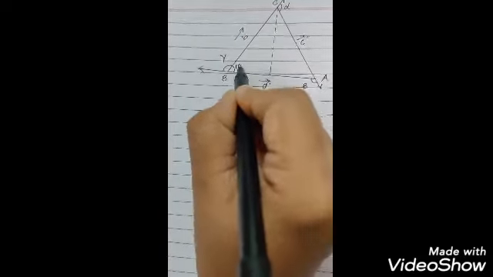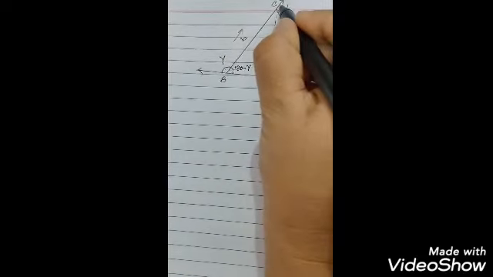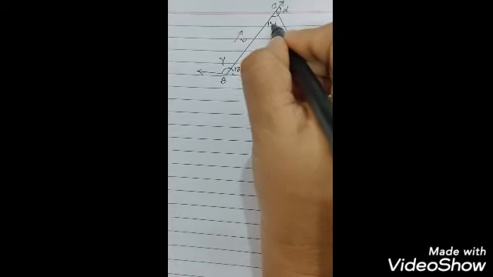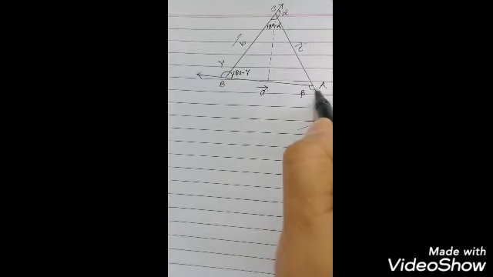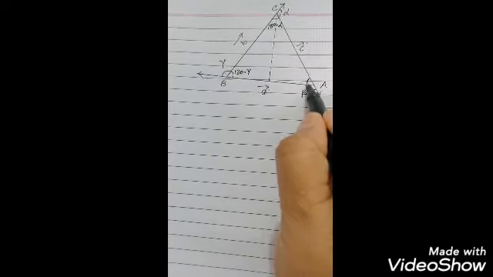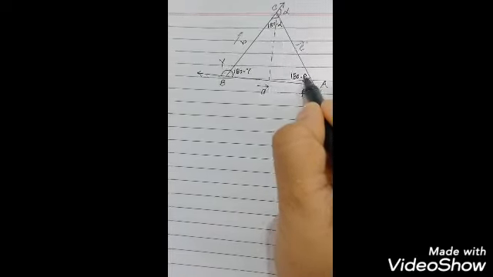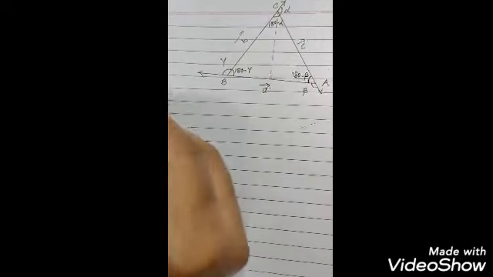It will become what? It is 180 minus gamma. Here this is angle alpha, so this angle must be 180 minus alpha, and this one is beta, so this angle must be 180 minus beta. Okay, now you will see that to prove Lami's theorem, we'll just apply it here in a triangle.